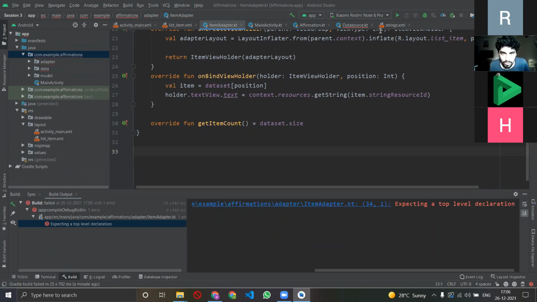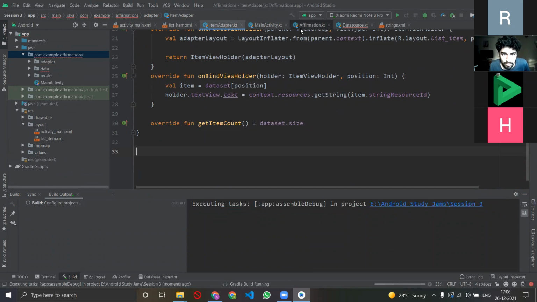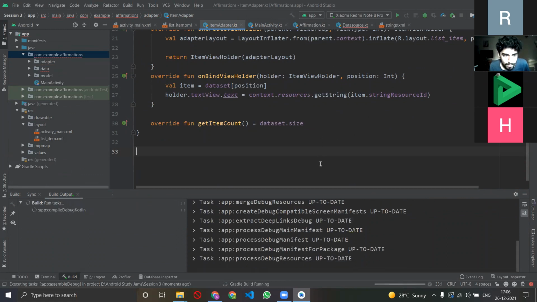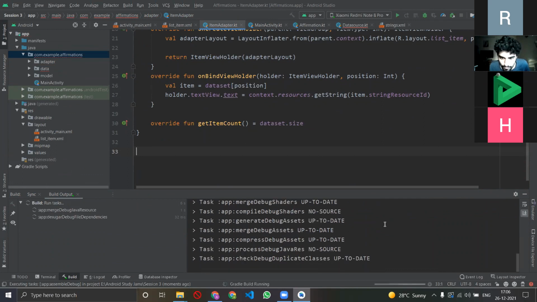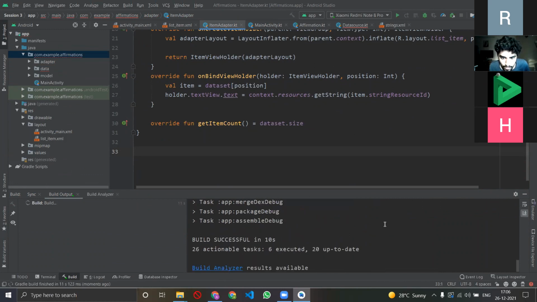Okay, let's now again build it and see. Yeah, so now it's successfully built. There was just an extra curly bracket I had written by mistake.